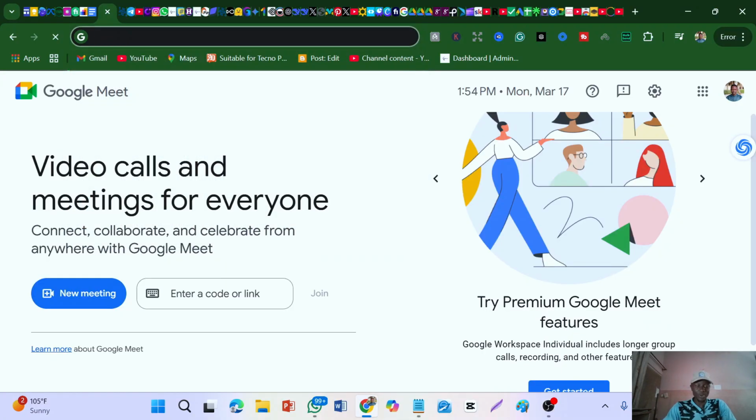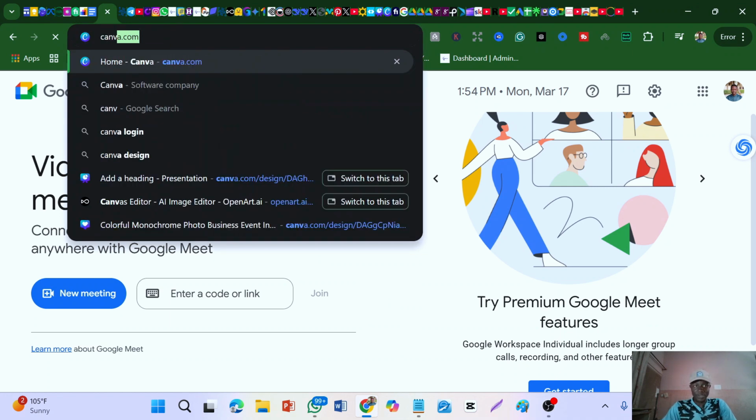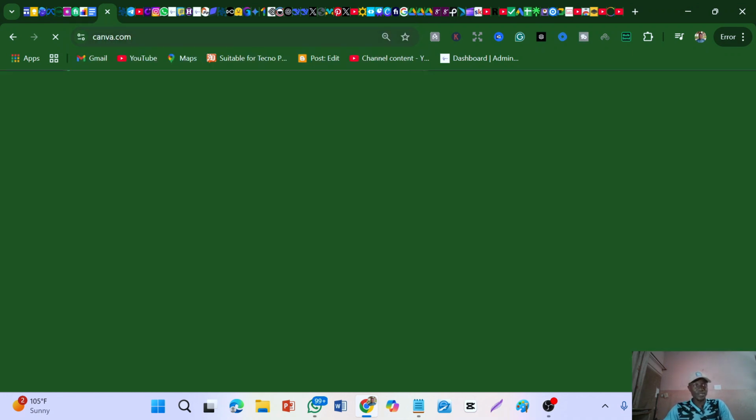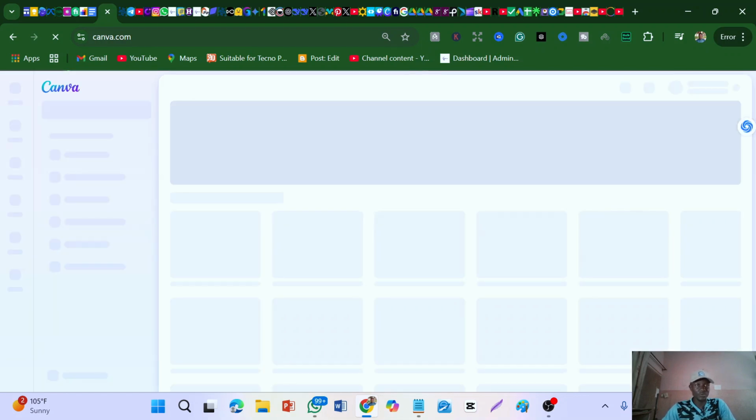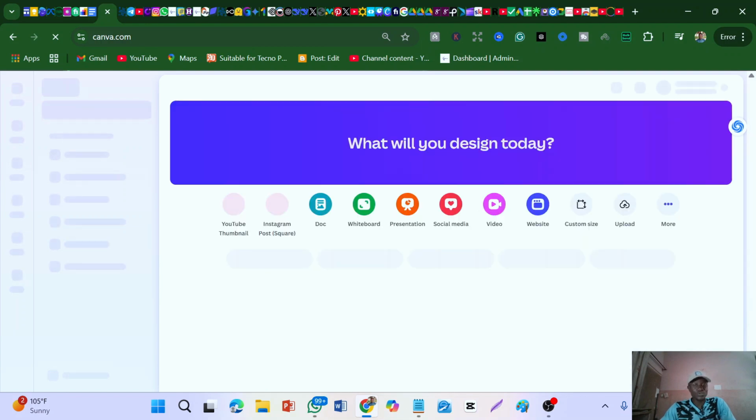So you're just going to follow the steps. You see, this whole thing that we're doing is just to give you a guide on what to do. Don't rush everything, right? Just take it one step at a time. What you're going to do is go to your browser and type canva.com, right? So you know Canva. If you don't know Canva, it's just a platform where you're going to edit this digital product. You can edit, you can do graphic design on this platform. So this is where we're going to edit our book and design it well, so that it becomes a proper book that we can now sell.